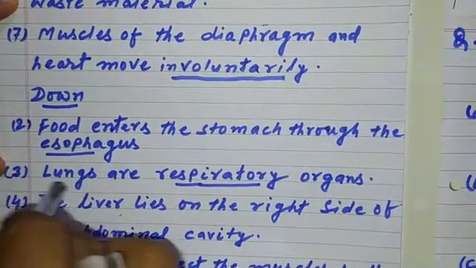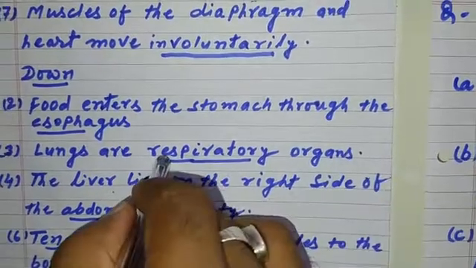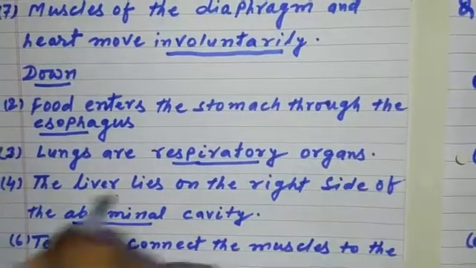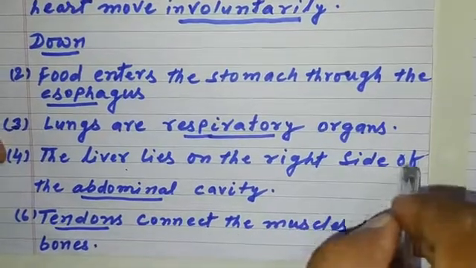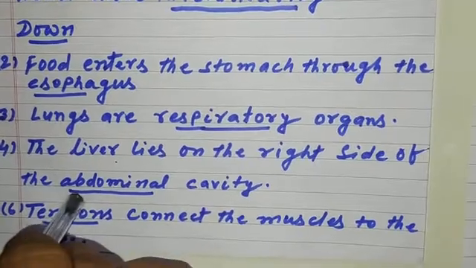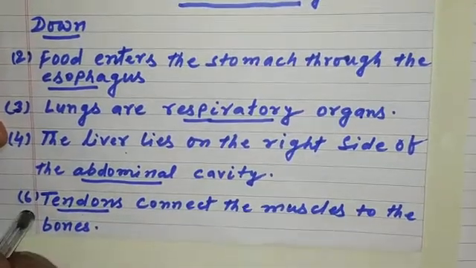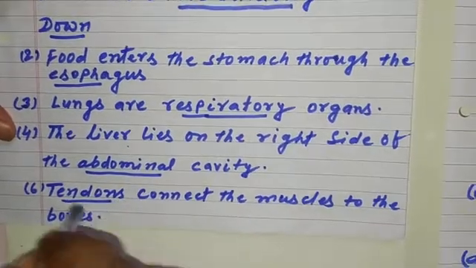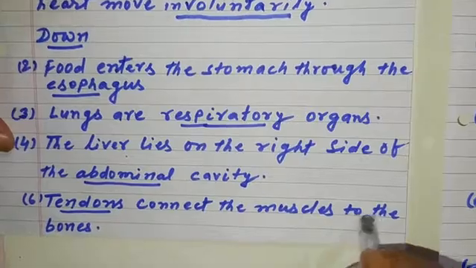Now third, lungs are respiratory organs. Respiratory organs. Number 4, the liver lies on the right side of the abdominal cavity. Abdominal cavity. Number 6, tendons connect the muscles to the bones.